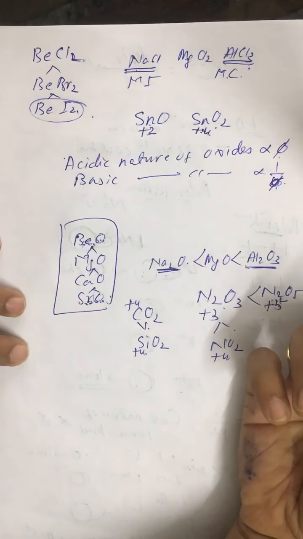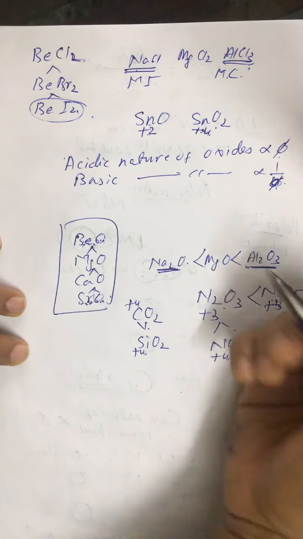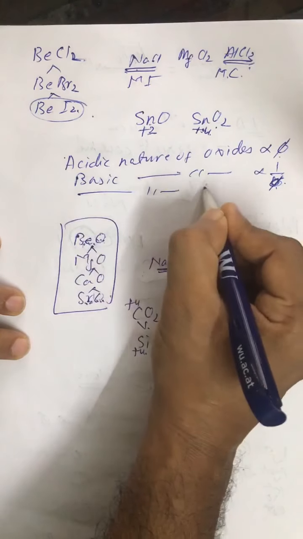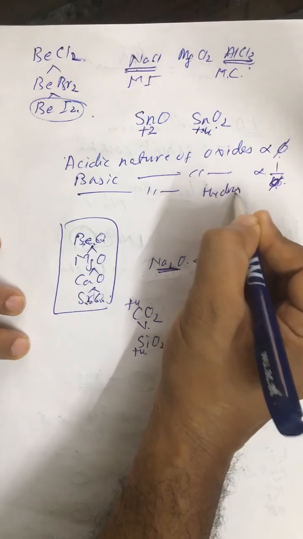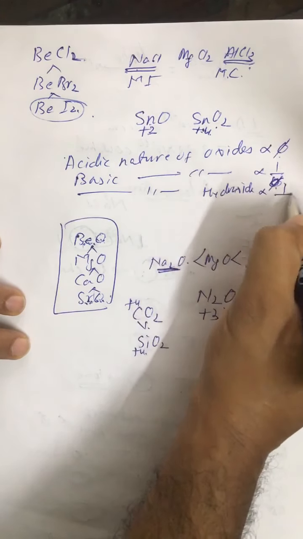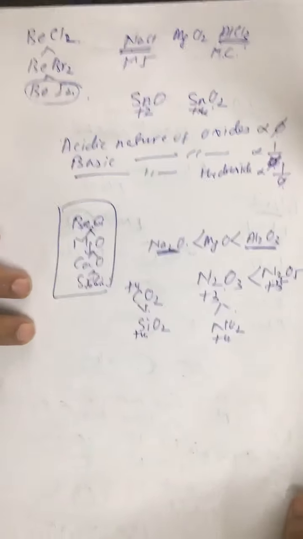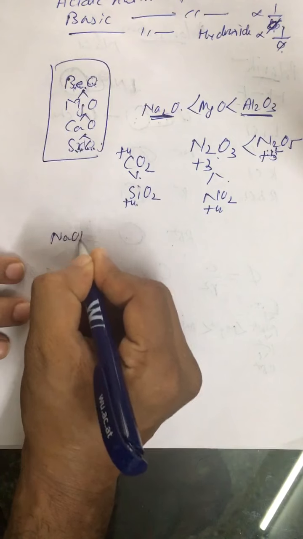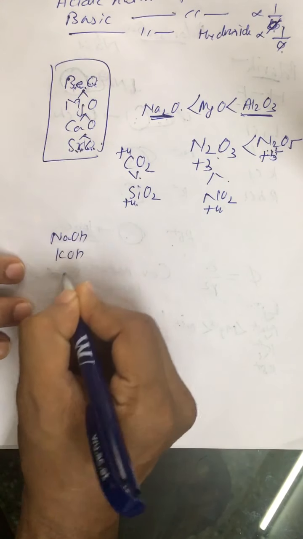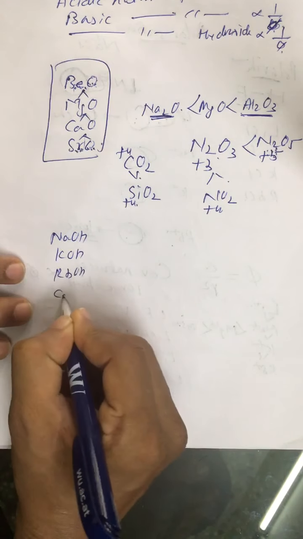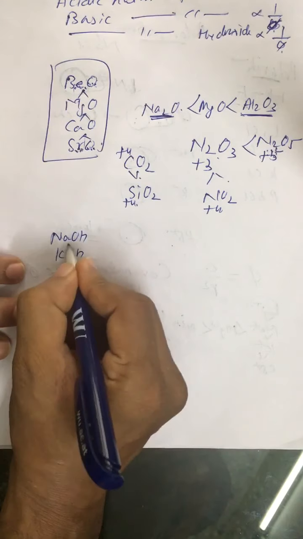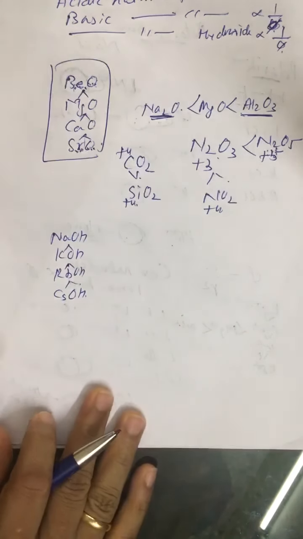Similarly, it can also be applied to hydroxides. Basic nature of hydroxides is again inversely proportional to phi value. Like we have NaOH, KOH, RbOH, cesium hydroxide. Cesium hydroxide is most basic.